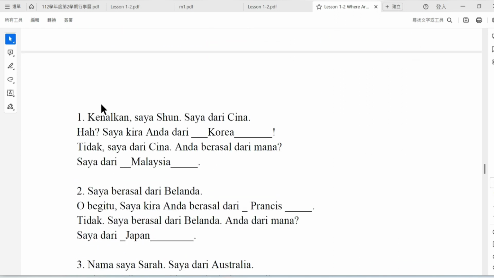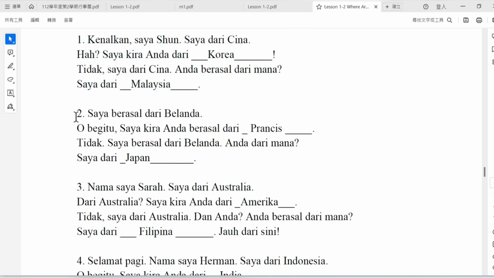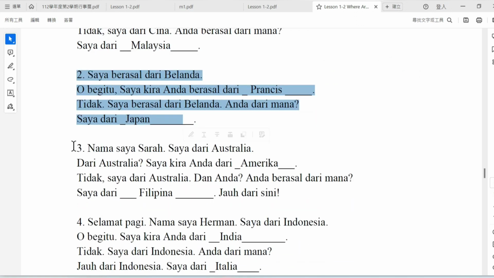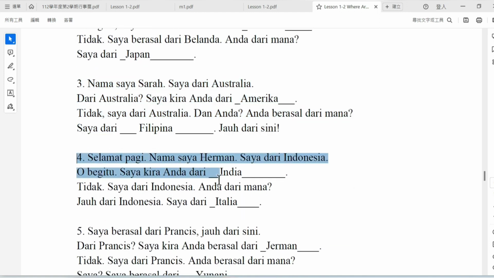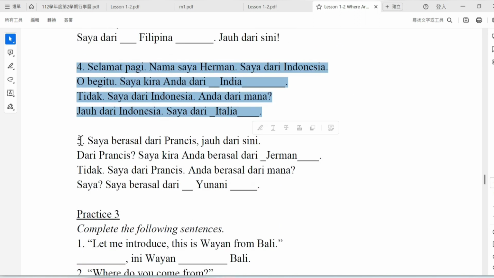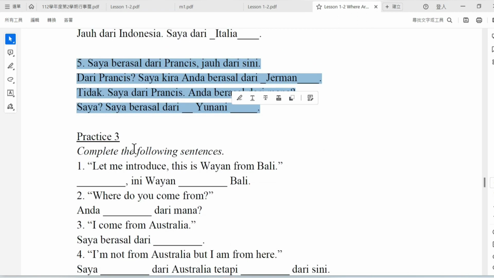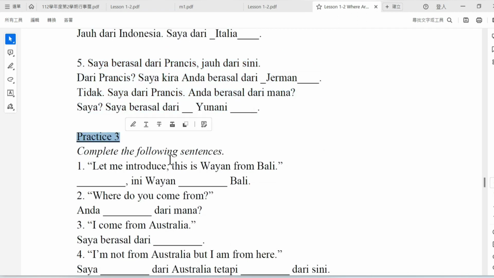So the students can learn about conversation in different countries, and different ways of expression from country to country.